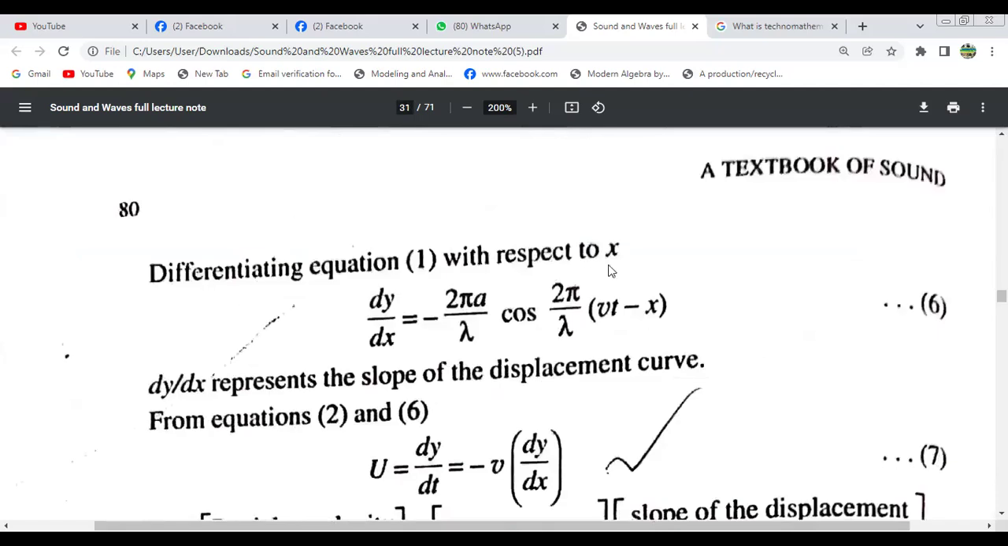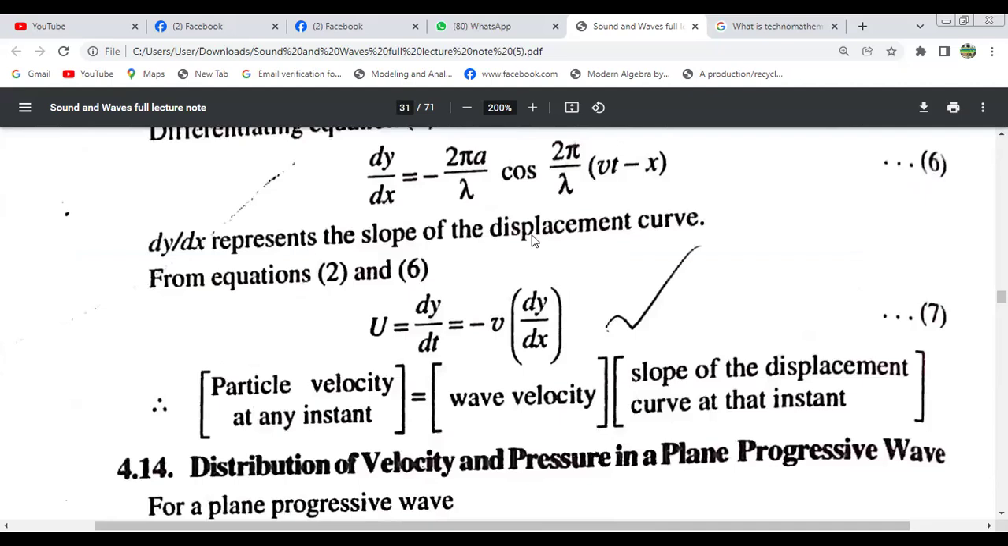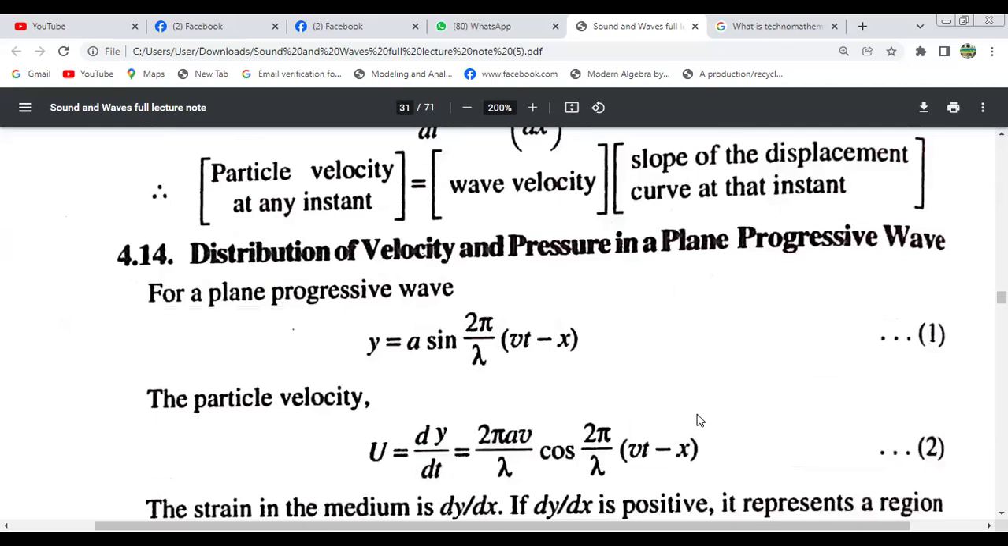Now differentiating equation 1 with respect to x, dy by dx will be given by this. And dy by dx represents the slope of the displacement curve. So from equations 2 and 6, we get the velocity dy by dt equals minus v dy by dx. That means particle velocity at any instant equals wave velocity multiplied by the slope of the displacement curve at that instant. Now, distribution of velocity and pressure in a plane progressive wave.